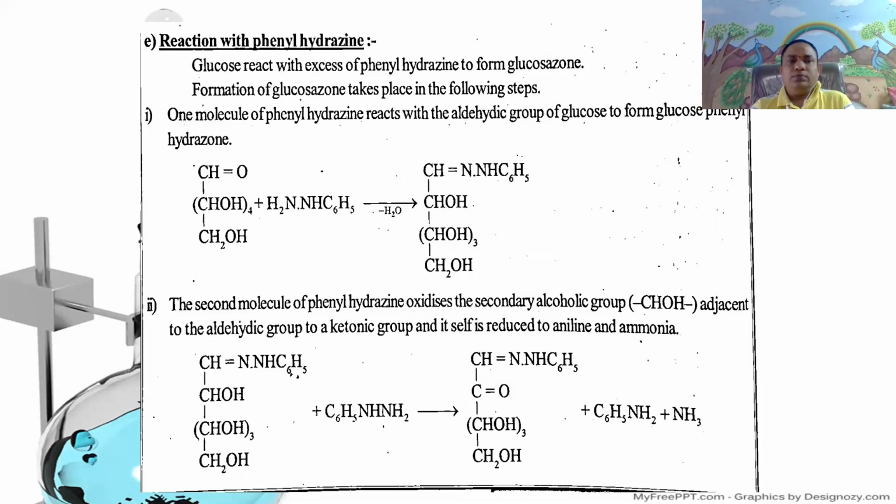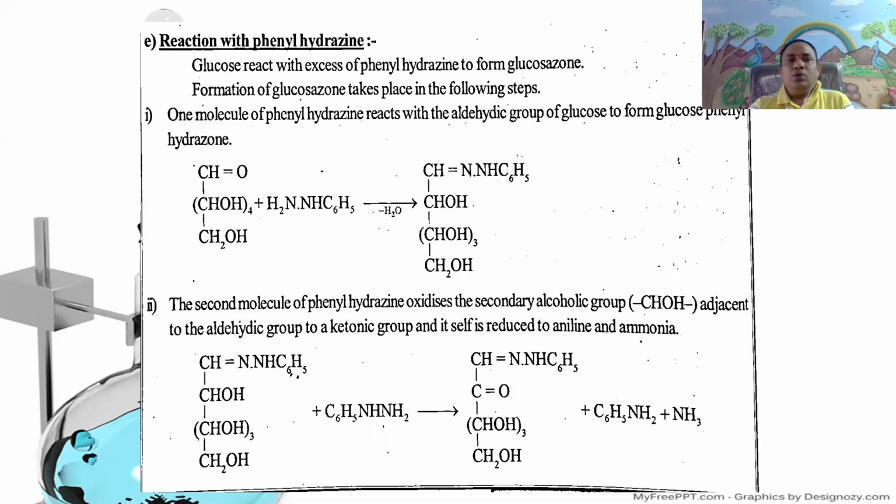That is, glucose reacts with excess phenylhydrazine hydrochloride to form a yellow crystalline solid of glucosazone. This is used for the preparation of a derivative of glucose in the functional group identification test.